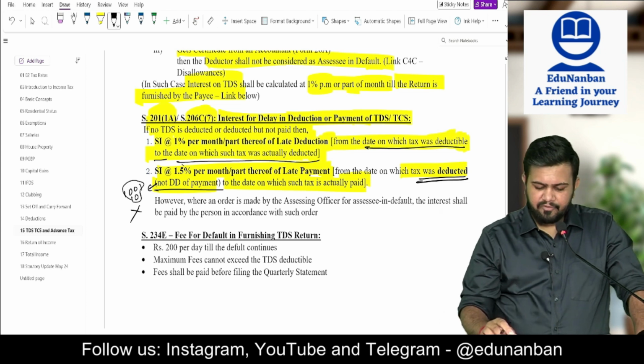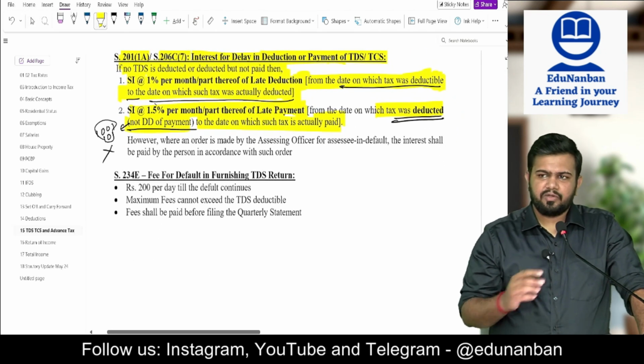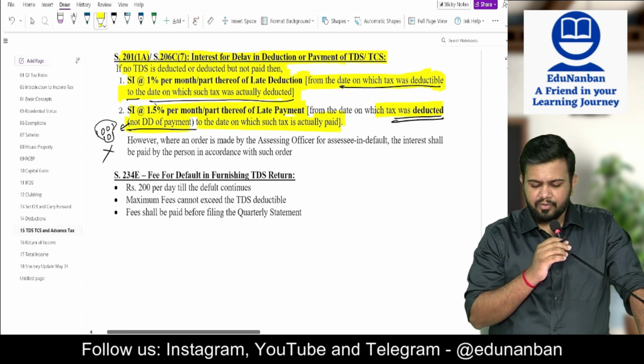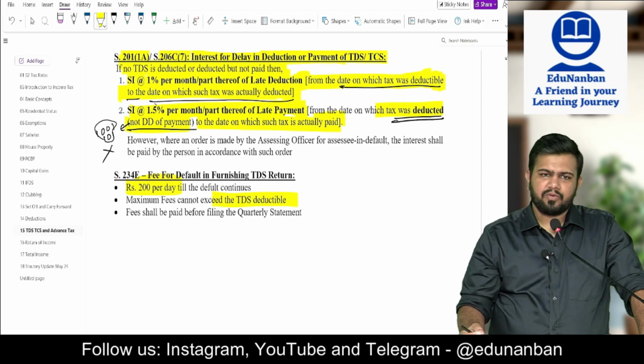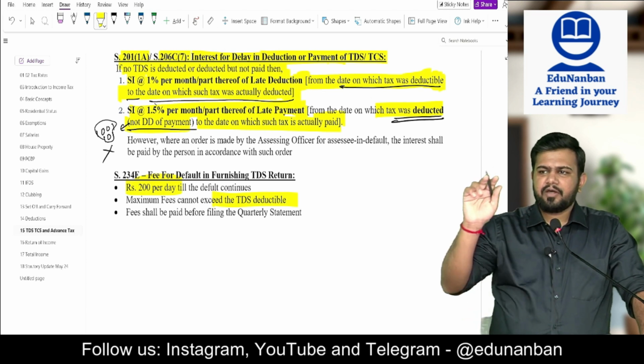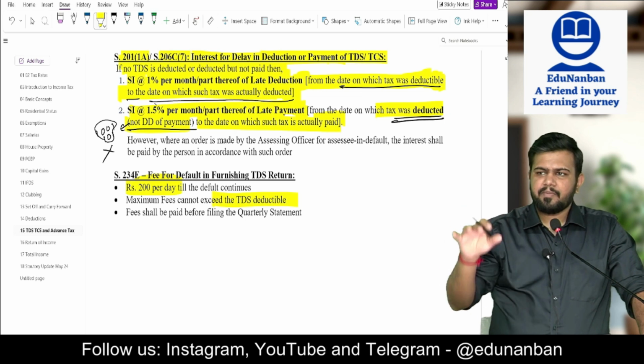Okay, 1.5%. Next, what if the TDS return is not filed within the due date? If the TDS return is not filed within the due date, there is a late fee of 200 rupees per day, maximum the TDS amount. Late fee of 200 rupees per day, and the maximum will be the TDS amount in that return.